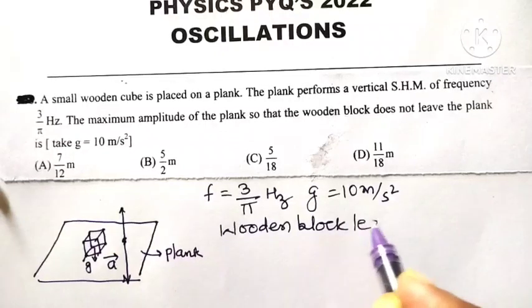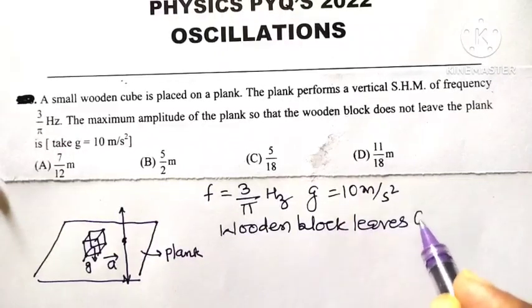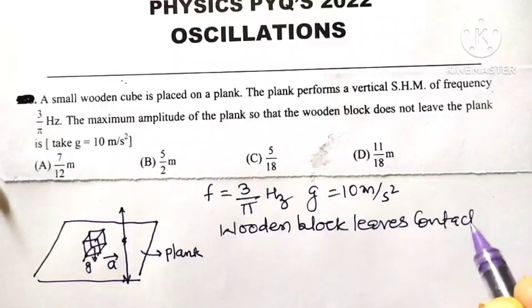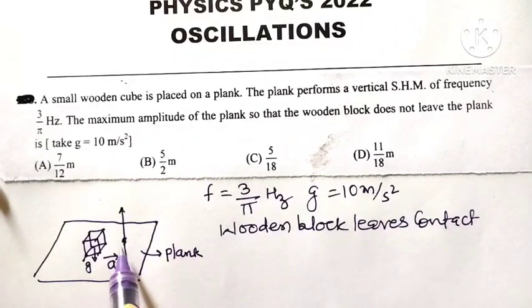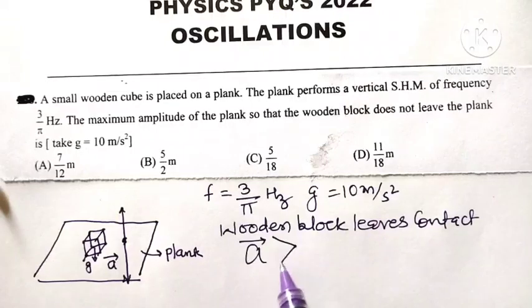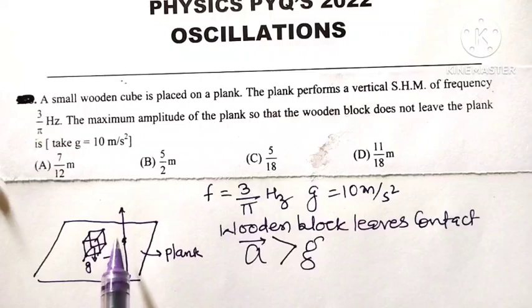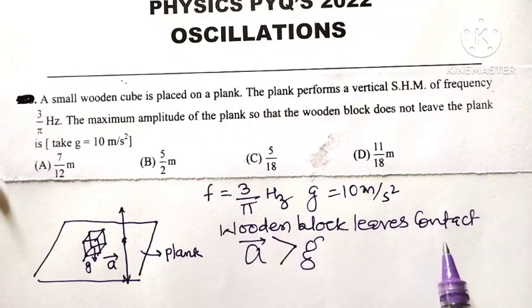The wooden block leaves contact with the plank only when there is a downward acceleration of the plank. Say A bar is the downward acceleration of the plank. If the downward acceleration of the plank is greater than the acceleration due to gravity, then only it will leave contact with the plank.